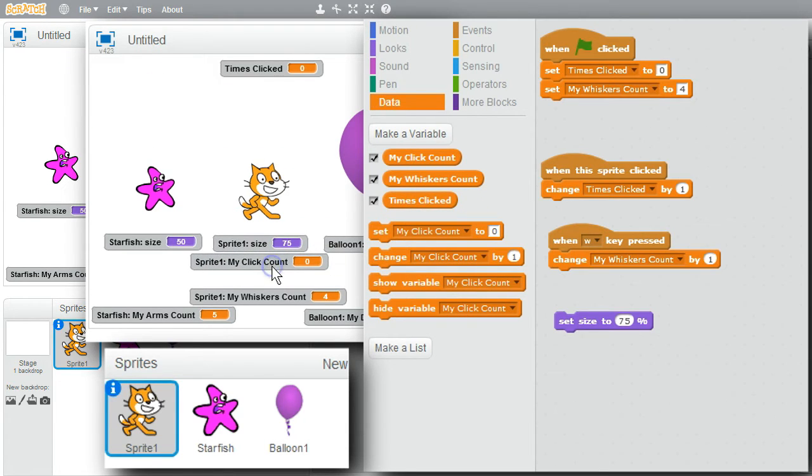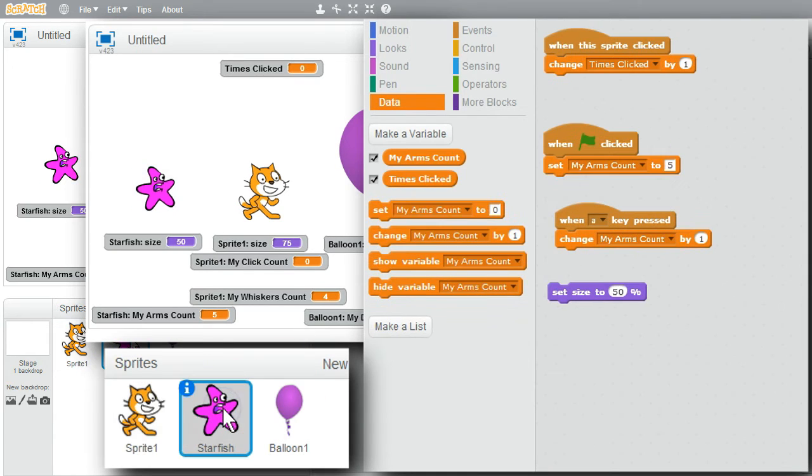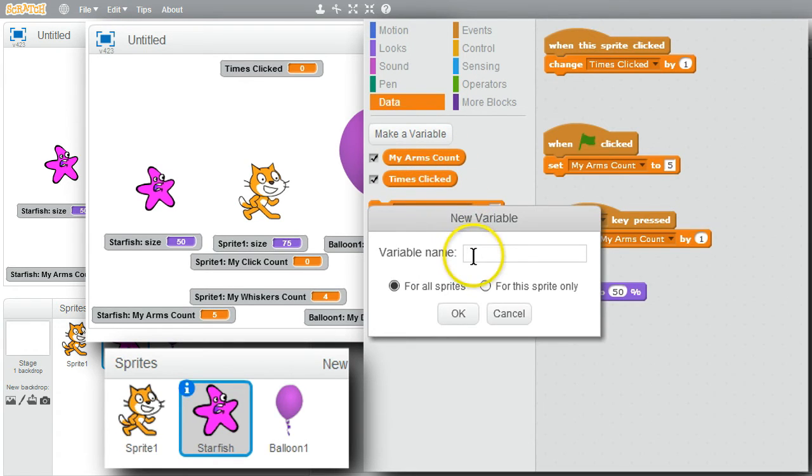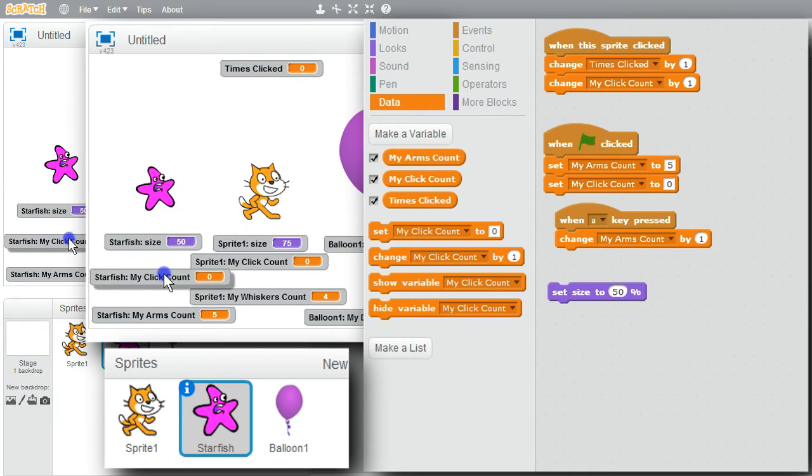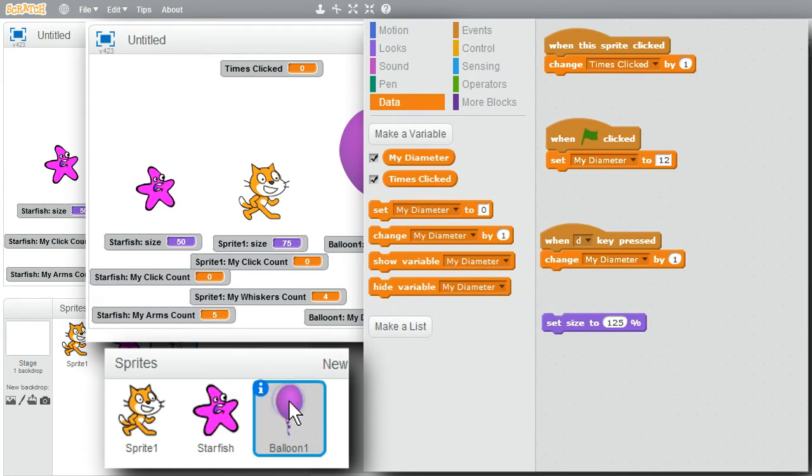Move it down. I'll set my click count to 0 when the green flag's clicked, and when the sprite's clicked on, I'll change my click count by 1. I'll go to the starfish. The starfish doesn't have a my click count variable, only the cat does. Make a variable. Paste it with Control-V. My click count, for this sprite only. OK. I'll initialize it to 0 when the green flag's clicked on, and I'll change it by 1 when the sprite's clicked on. I'll bring it under the starfish, and go to the balloon.